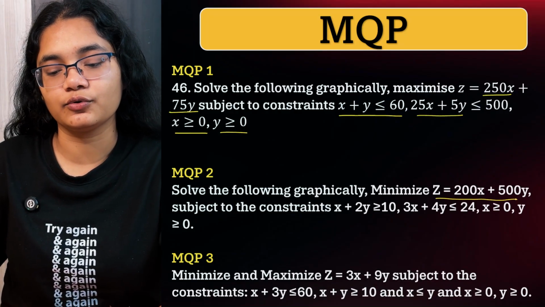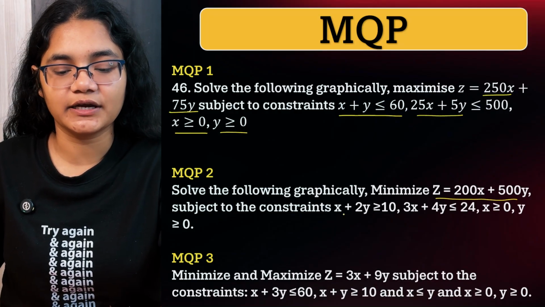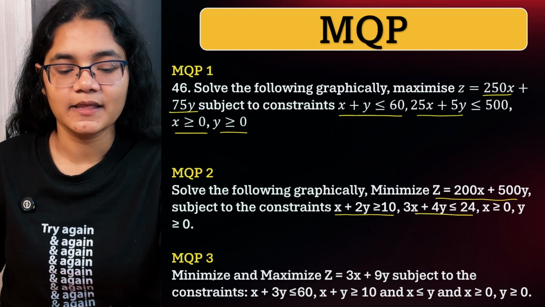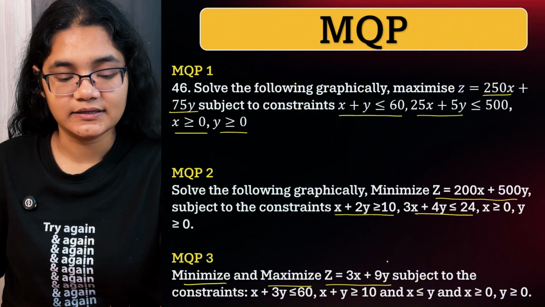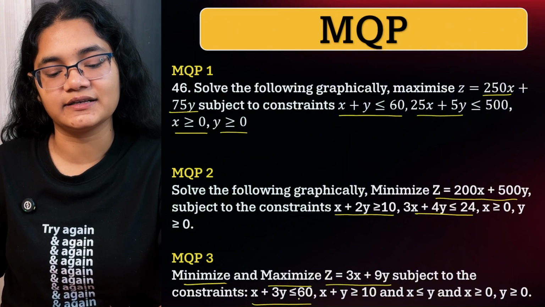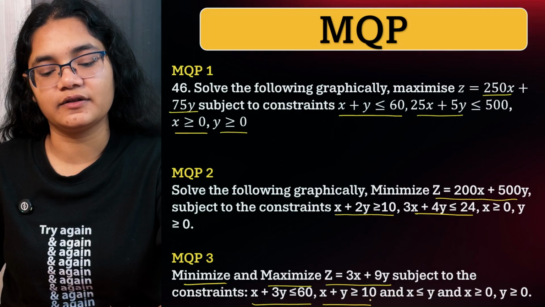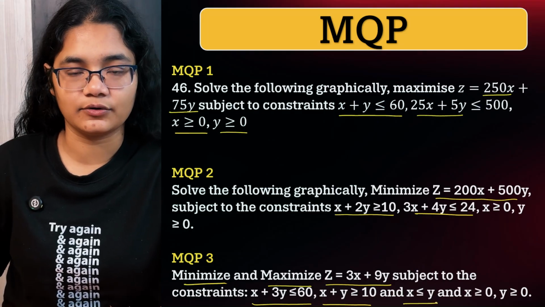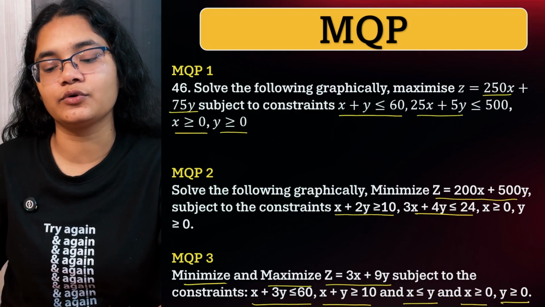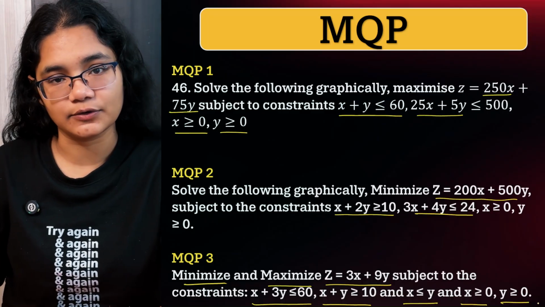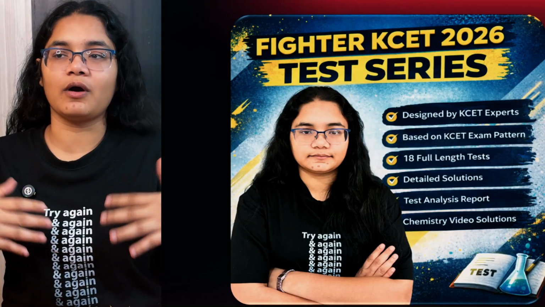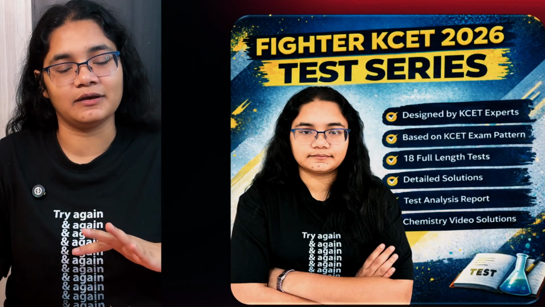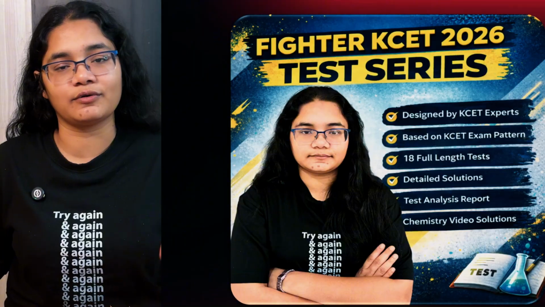Minimize z equal to 200x plus 500y subject to the constraints mentioned here. Next, minimize and maximize z equal to 3x plus 9y subject to the constraints x plus 3y less than or equal to 60, x plus y greater than or equal to 10, x less than or equal to y, x greater than or equal to 0, y greater than or equal to 0. So children, these were the important 6-marker questions. You should know how to maximize and minimize within the constraints given. That is what you have to practice.